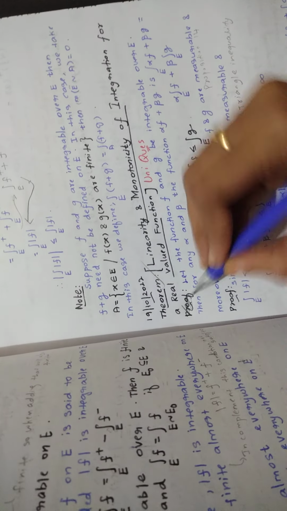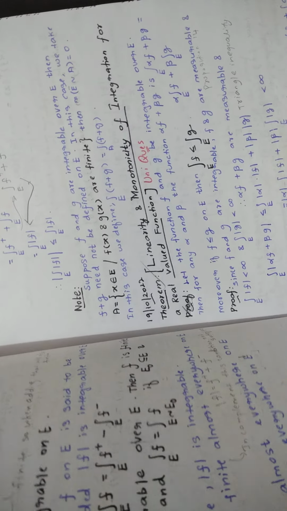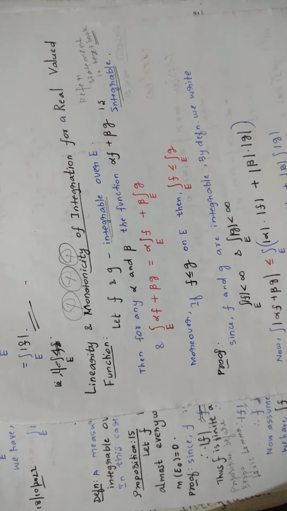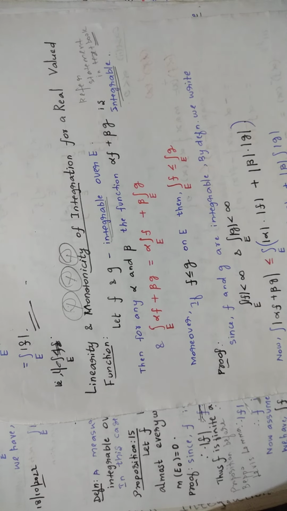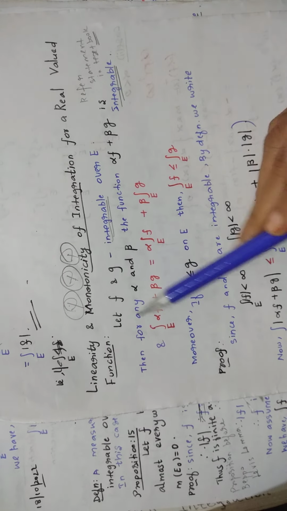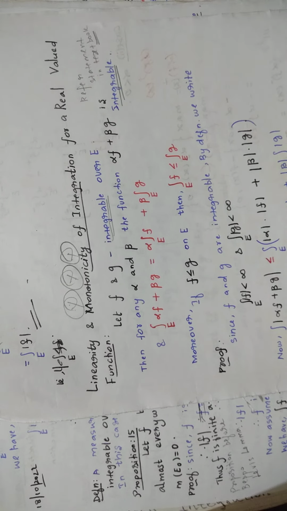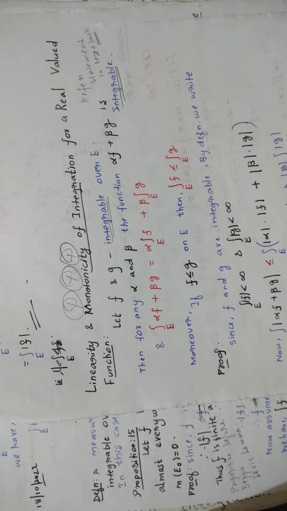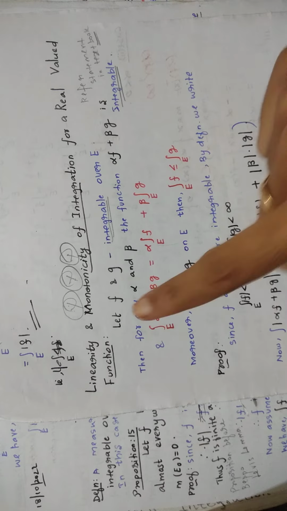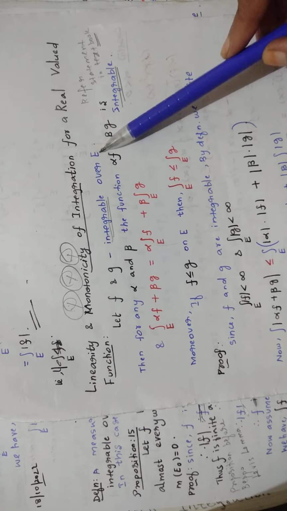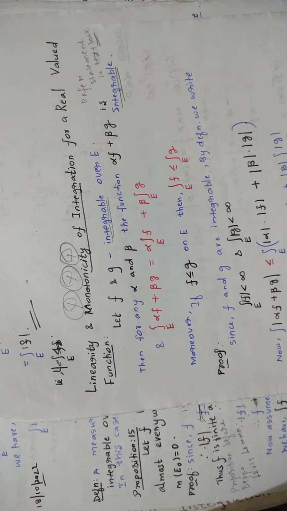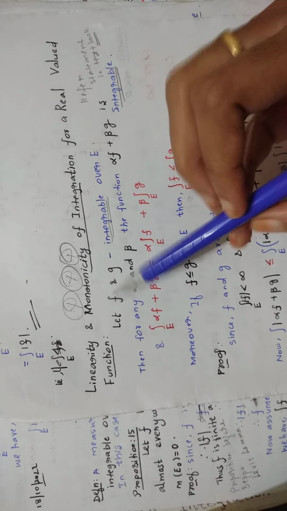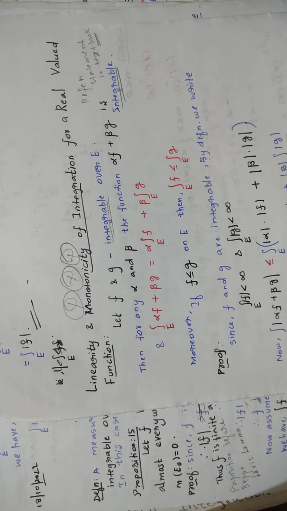Okay, let's follow my notes. Linearity and monotonicity of integration for a real valued function. This is the statement. Let f and g be two functions. We are saying f and g are integrable over E. What is E? E means a measurable set. So let f and g be integrable over E.